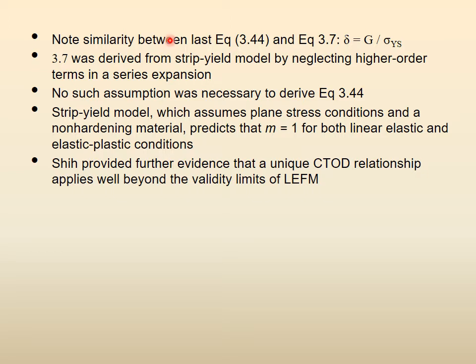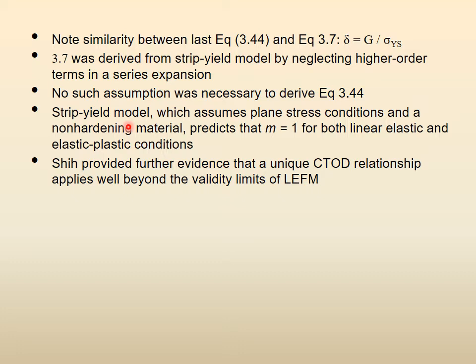Note the similarity between the last equation and the equation delta is equal to G by sigma ys, right? This was derived from the strip yield model by neglecting higher order terms in a series expansion. We told you that if we take a Taylor series type of expansion, where an angle is converted into a polynomial, all the higher order terms become smaller and smaller because they are a fraction. So, that was done. But here no such assumption was necessary to derive equation 344, the equation delta is equal to J upon sigma ys, right?